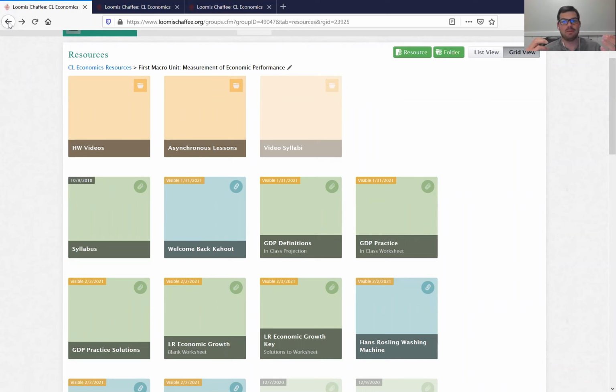If it doesn't work, just shoot me an email. I know this is different, working everything online, so just send me an email and we'll figure it out. I think that's all I've got for synchronous, asynchronous, and how to access the portal page and everything like that.